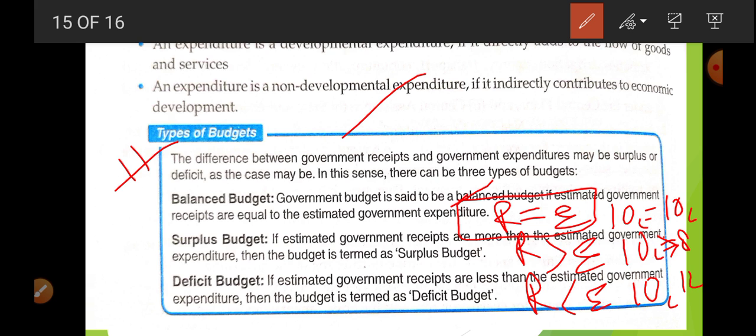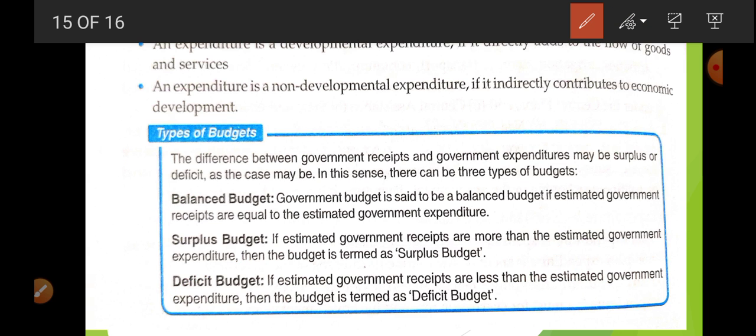Okay, so the best budget in the classical approach is the balanced budget, but today the majority of economies use a deficit budget. Why deficit budget? Because they have to do a lot of development expenditure, so because of that they have to adopt this deficit budget. Okay students, thank you for today.